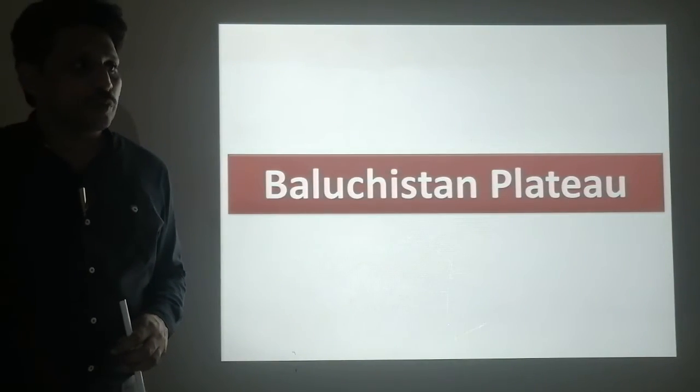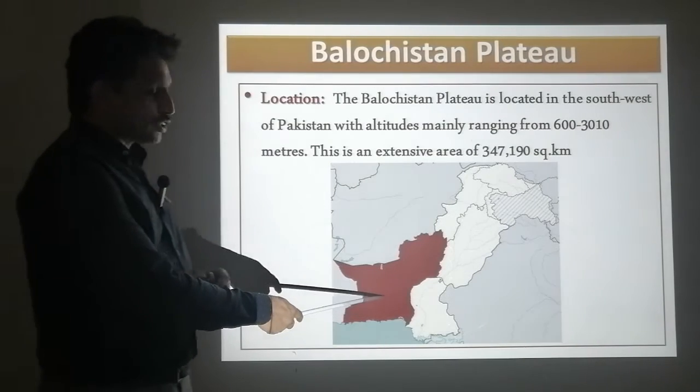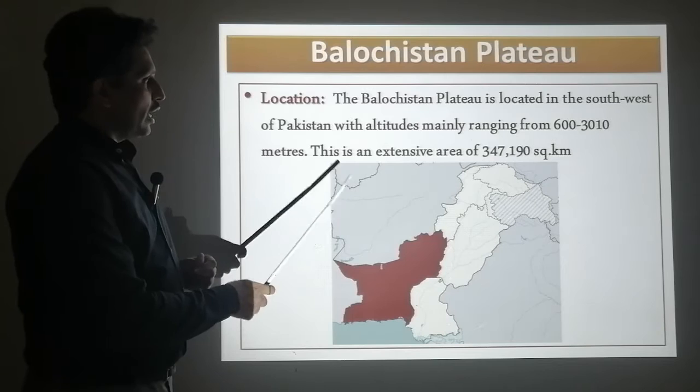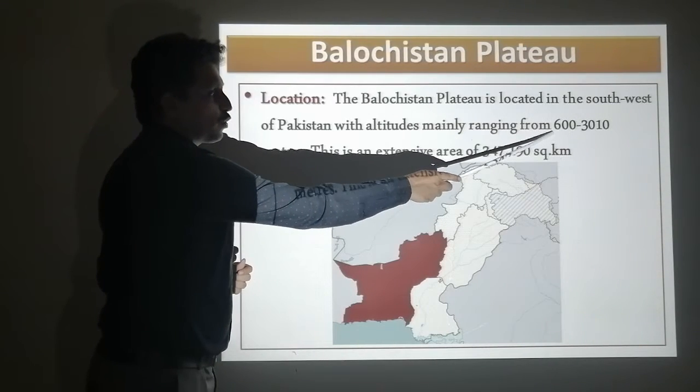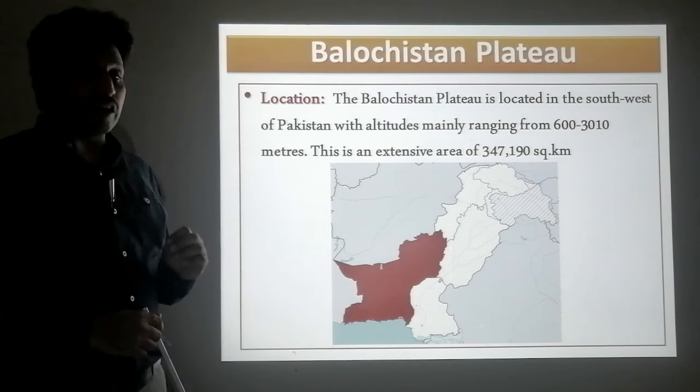The next plateau is the Balochistan Plateau. So here is the location. You can see it is located in the southwest of Pakistan, this Balochistan Plateau or province, and the height of the plateau ranges from 1600 to 3010 meters above sea level.